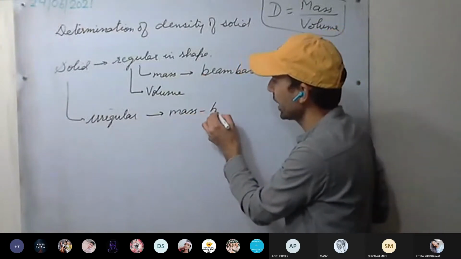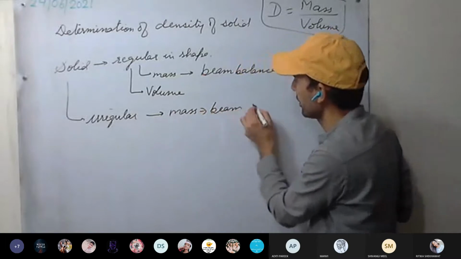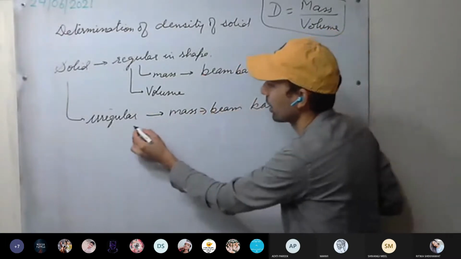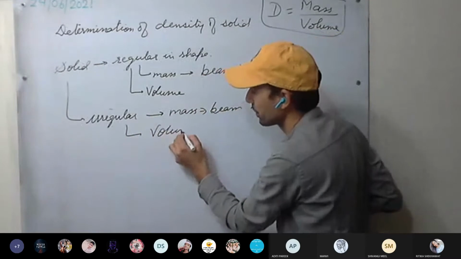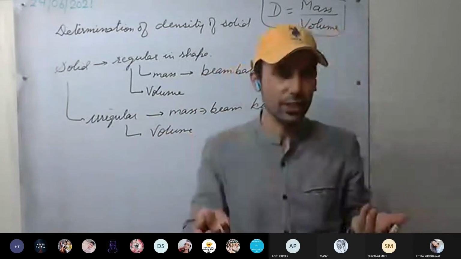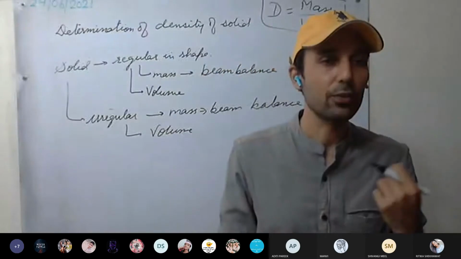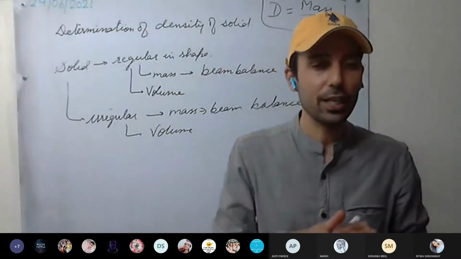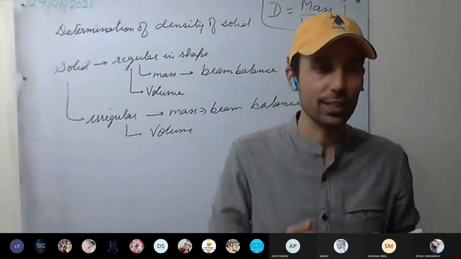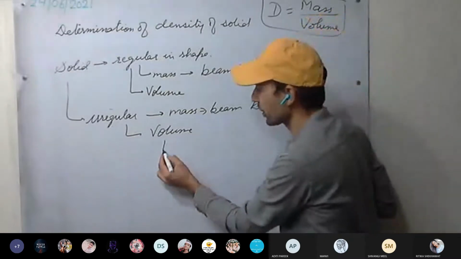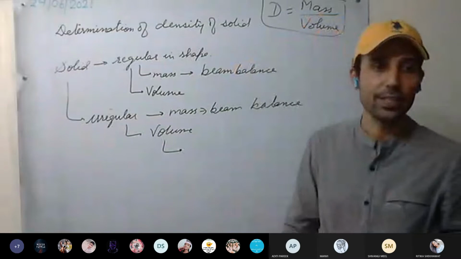But how do we calculate volume this time? Since it is irregular in shape, we cannot measure the dimensions, and we don't have any such formula for irregular solids. So what are we going to do? Which method are we going to use to calculate the volume of an irregular solid?